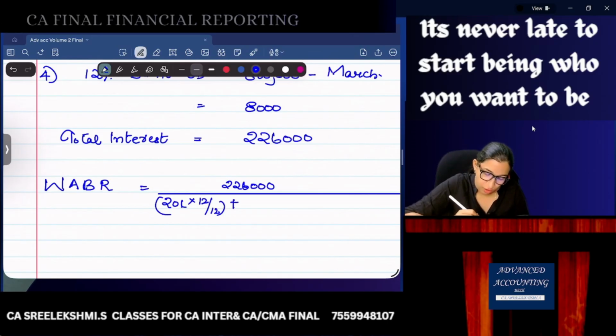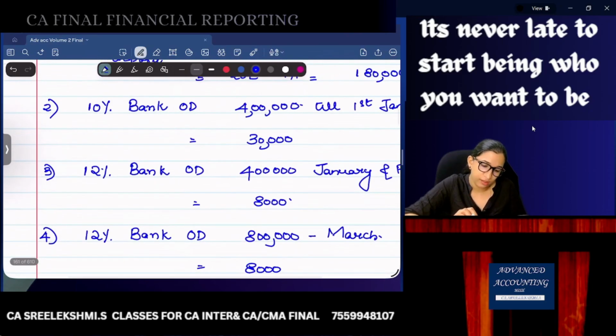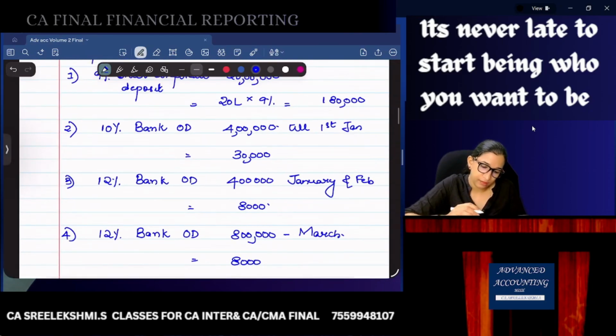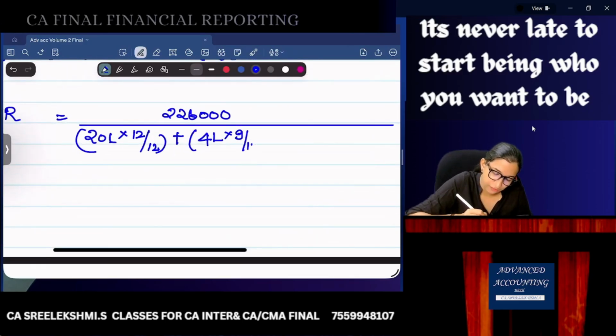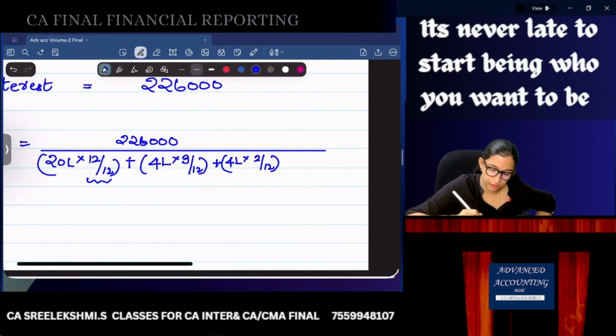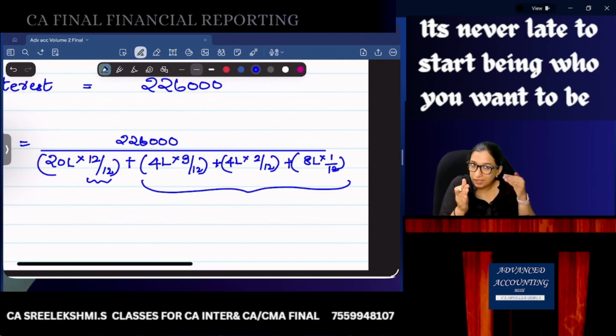Then the 4 lakhs loan: first 4 lakhs for 9 by 12, another 4 lakhs into 2 by 12, plus last 8 lakhs into 1 by 12. So this is OD. First 9 months OD 4 lakhs at 10%. Next 2 months 4 lakhs at 12%. Last 1 month it is 8 lakhs at 12%.